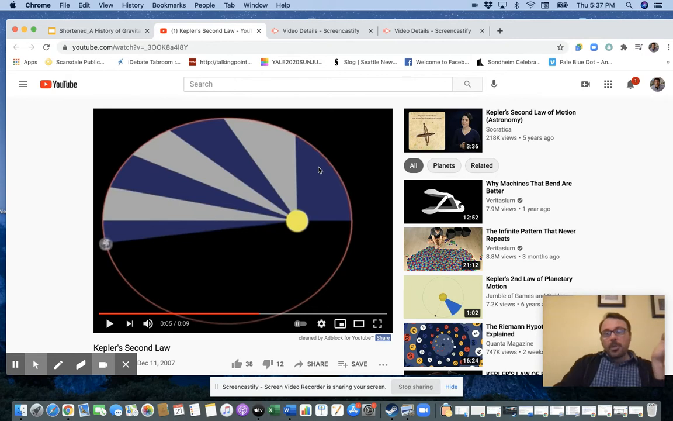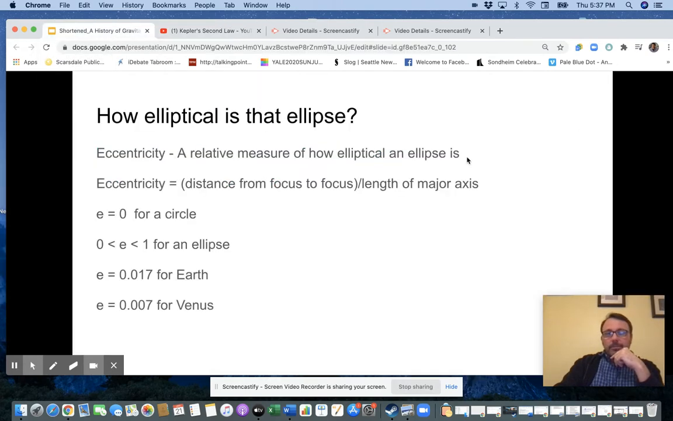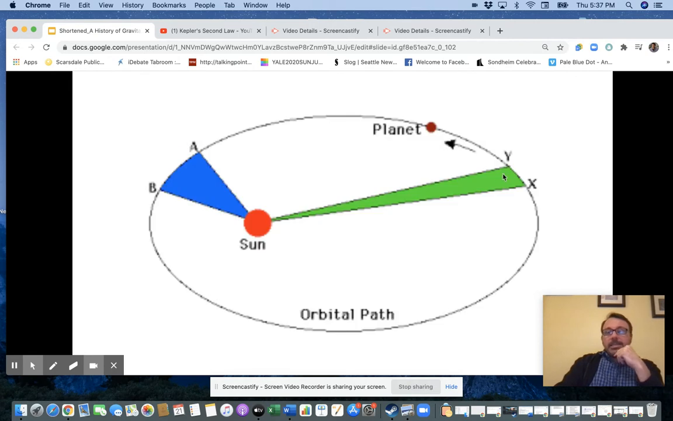And so what Kepler's second law says, and I'll start this slideshow right back up, is that if the amount of time to go from A to B is equal to the amount of time to go from X to Y, then simultaneously, these two areas have to be equal to one another, right? Or if the two areas are equal, the two times have to be equal. It's called the law of equal area and equal time.